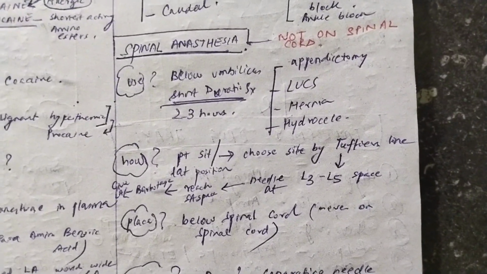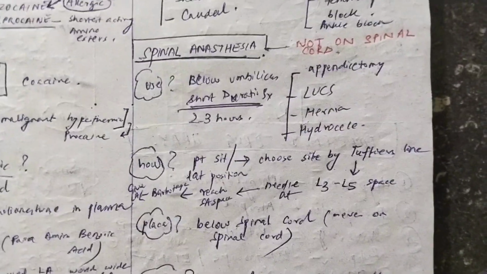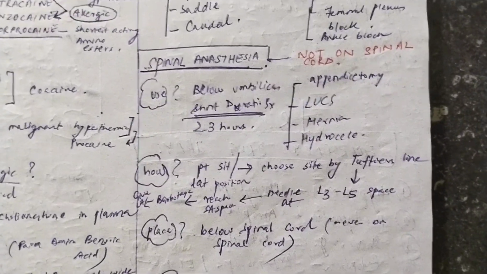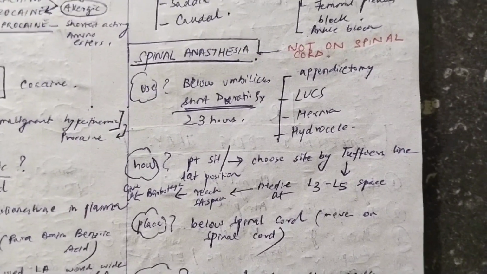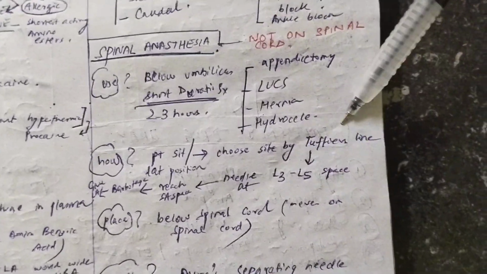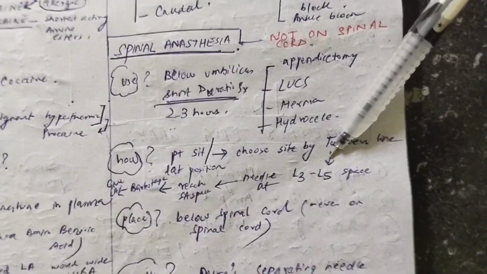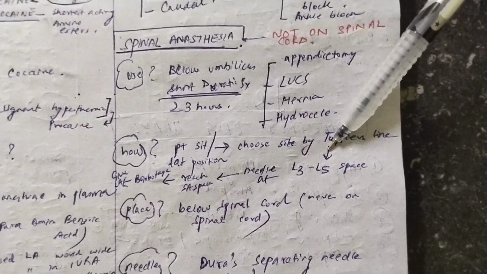Suppose a patient is sitting. What you will do is put your hands on the iliac crest of the patient. You will put your hands on the prominent part of the iliac crest of the patient. Okay. Your two thumbs will be pointing towards each other. That imaginary line where your two thumbs are passing by is called Tuffier's line. Okay. Now, what does this Tuffier's line signify? It signifies the L3 and L5 space. That means that line is passing somewhere between the L3 and L5 space, and that is the most ideal place for giving spinal anesthesia.